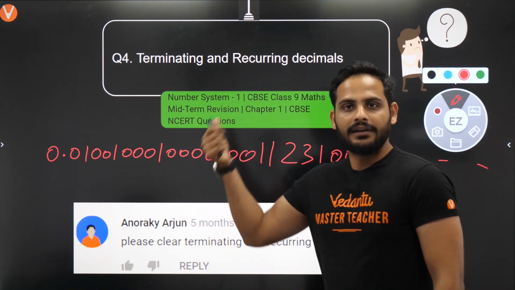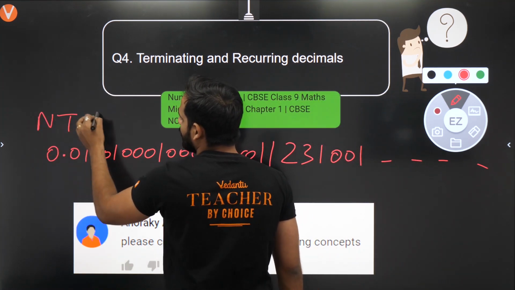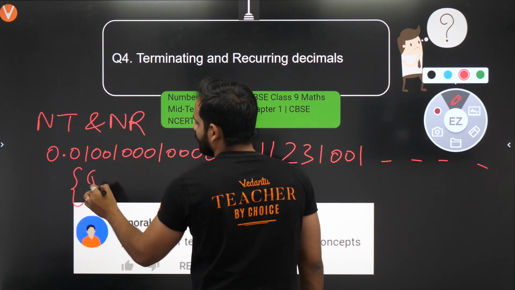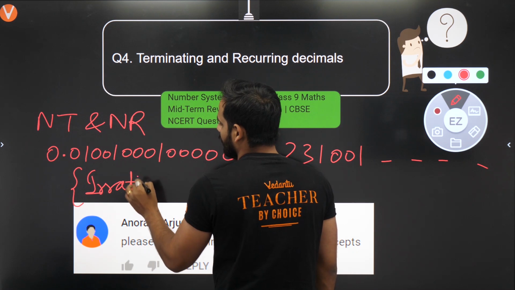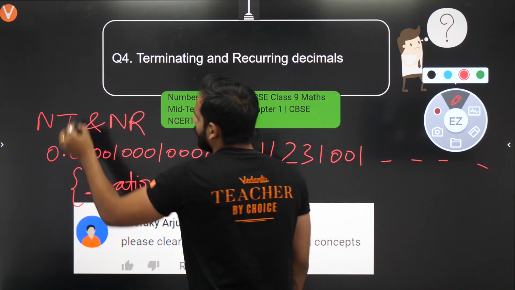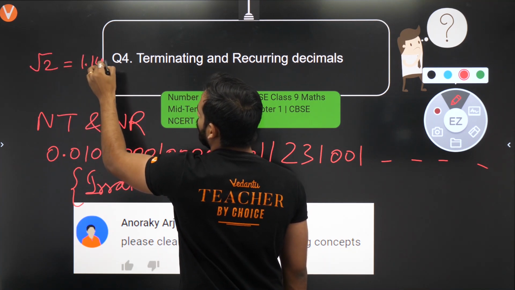And remember, these non-terminating and non-recurring decimals are irrational numbers. That is why, you remember, root 2's expansion will be 1.414 and so on.